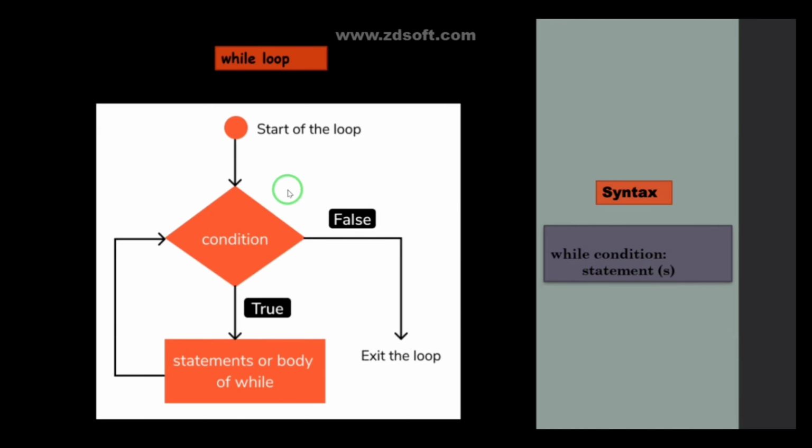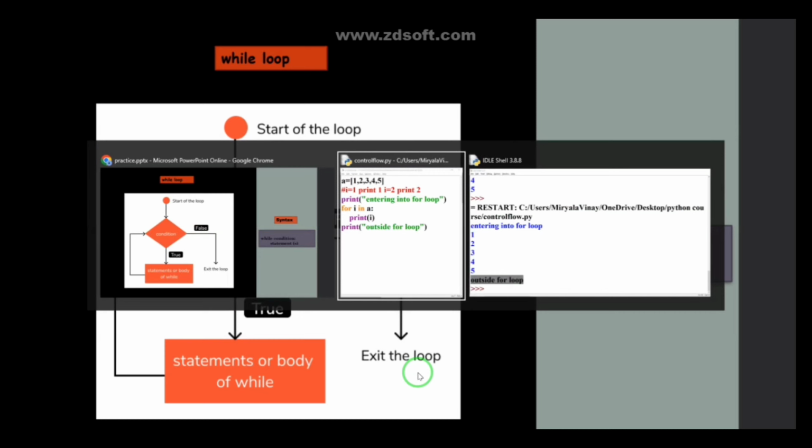Here is the flowchart. Once the condition is true, it will evaluate the while body, and it will iterate like this, until the condition evaluates as true. If the condition goes to false, it will come out of the loop. So let me give that example also.